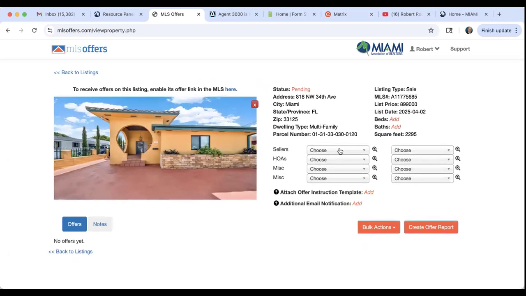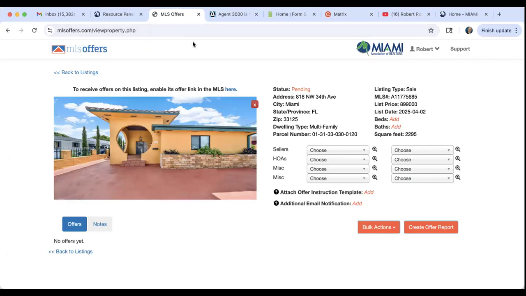I can assign sellers, HOAs. I can come here, bulk actions. I can send messages to people. I can reject offers. I can request the highest and best offer. And I can create an offer report to send to my sellers. Hey, seller, look, within the last 2 weeks, we received 3 offers, and I can create an offer report to my sellers. All right. Manage all of your offers inside of MLS offers.